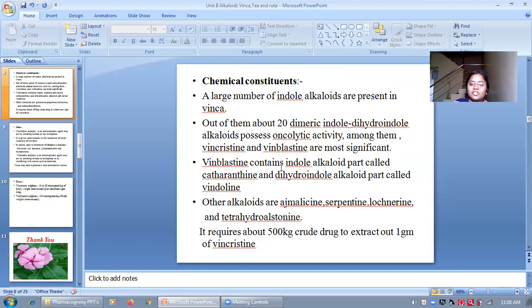In vinblastine, the indole alkaloid part is called catharanthine, and the dihydroindole alkaloid part is called vindoline. It contains an indole part, that is catharanthine, and a dihydroindole part, that is vindoline. Along with these, other alkaloids are also present, that is ajmalicine, serpentine, leurosine and tetrahydroalstonine.